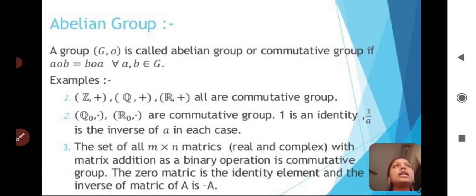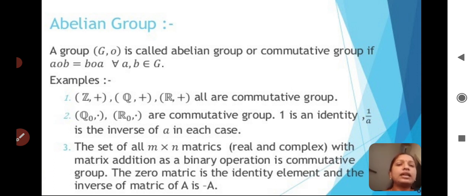Q naught, in the sense the set of rational numbers without the zero element, under multiplication. Dot means multiplication here. The set of rational numbers without the zero element under multiplication will form a commutative group.